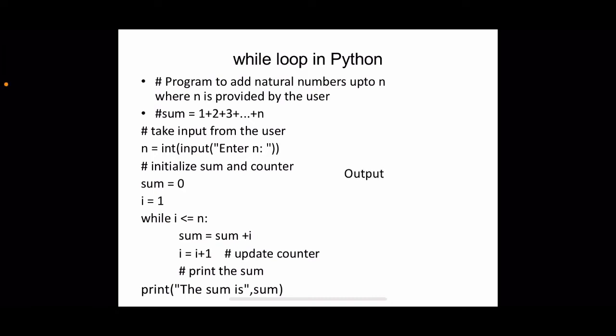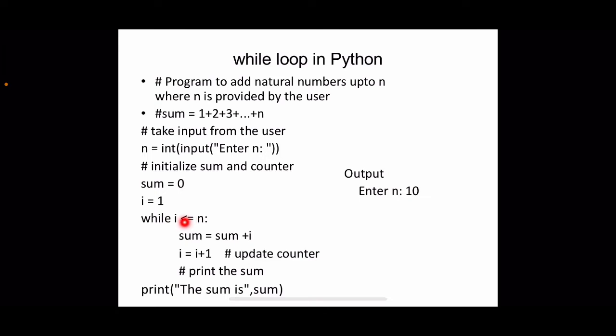And the output here, suppose we are entering the value of n as 10, what happens? Initially sum will be 0, I equal to 1. We will check the condition, the value of I is 1 and the value of n is 10. So 1 is less than 10. So sum is equal to sum plus I will be executed, that is 0, the initial value of 0, right? And new value of sum is equal to the previous value of sum, that is 0, plus I, that is 1. So now sum becomes 1, I becomes 2, right? Then body of the loop ends here, right? Again go to the condition, while loop is working like that.